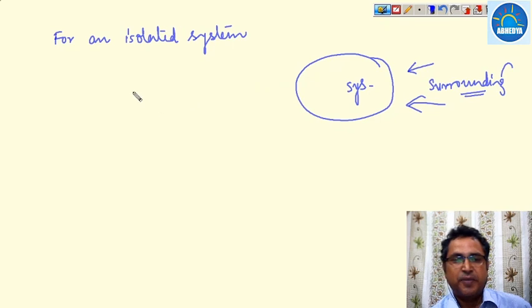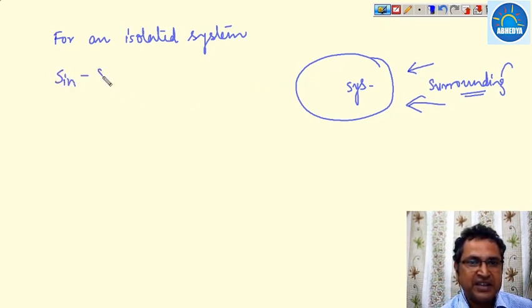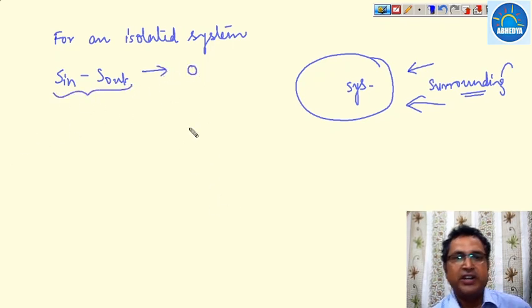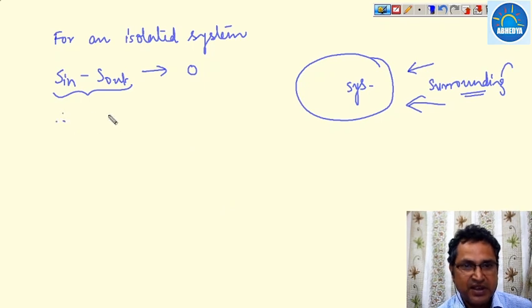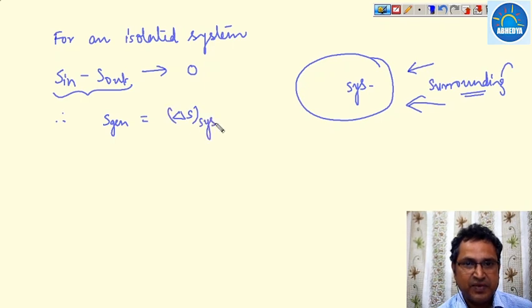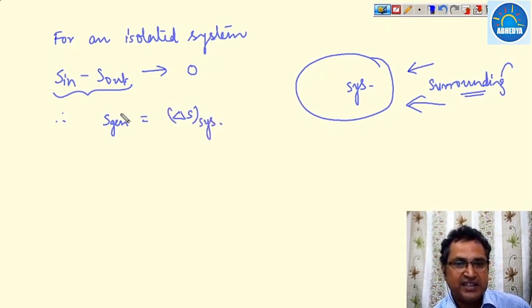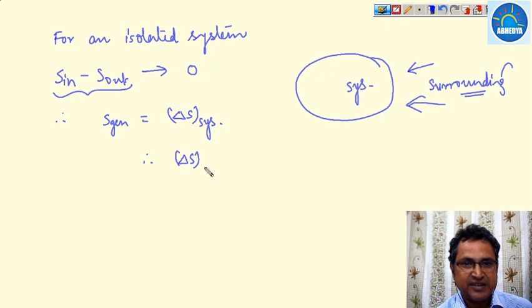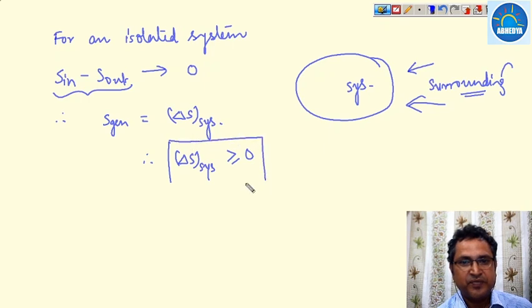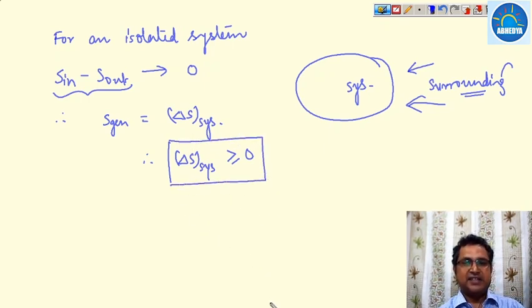So the S in minus S out terms will be 0 because no interaction takes place. Therefore, S generation is equal to delta S system, but the system must be isolated. And since we know that S generation is always a positive quantity, delta S system will always be greater than or equal to 0, and this system is nothing but an isolated system.